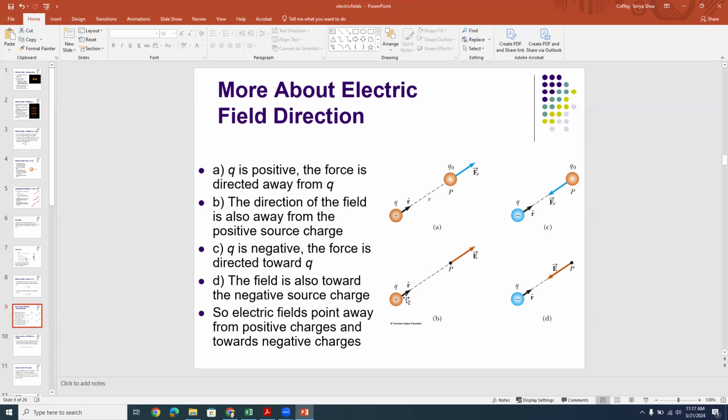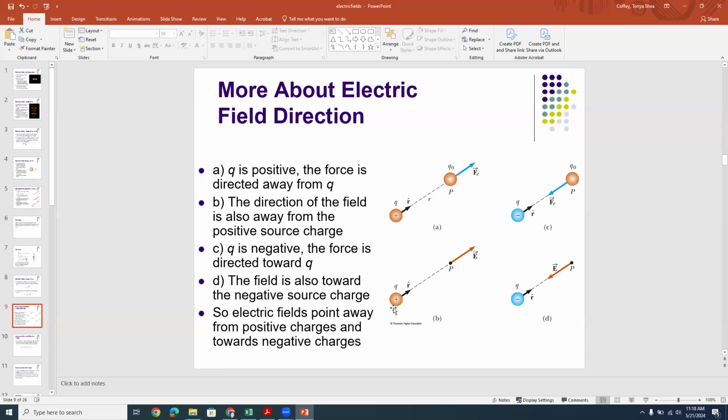So that's the left column. The electric field is pointing away from the positive charge. In fact, it's going to point radially away from a positive source charge all around it.